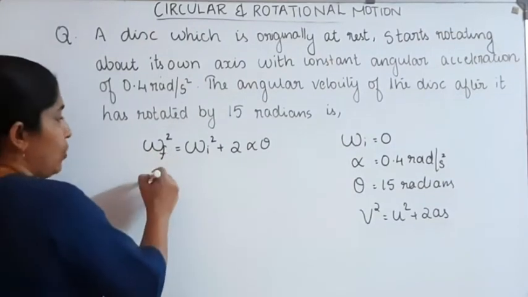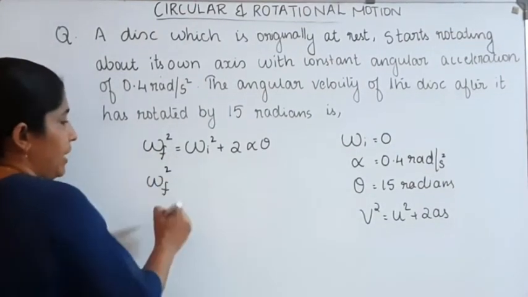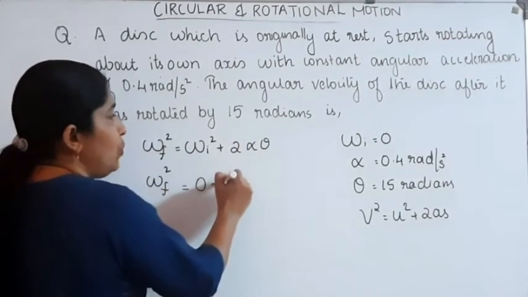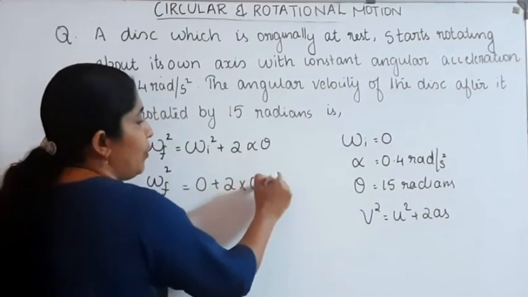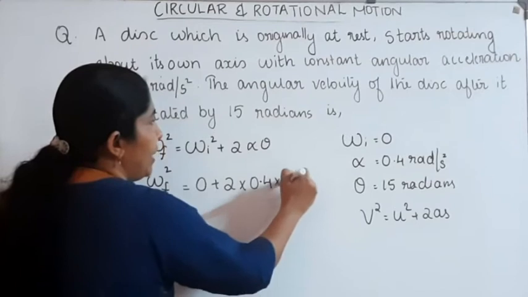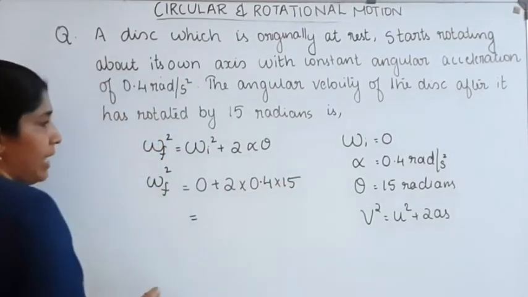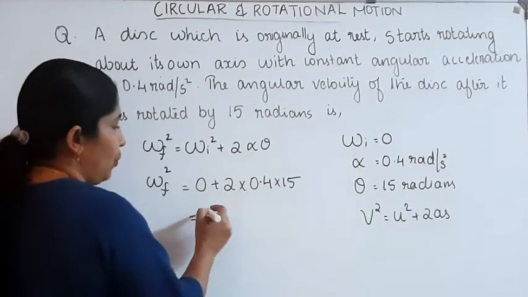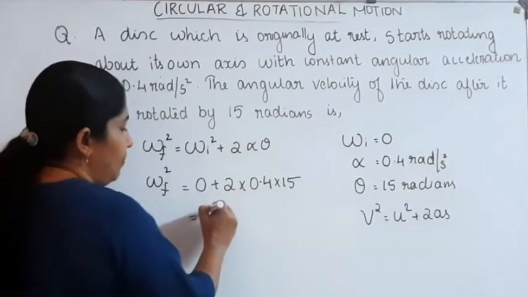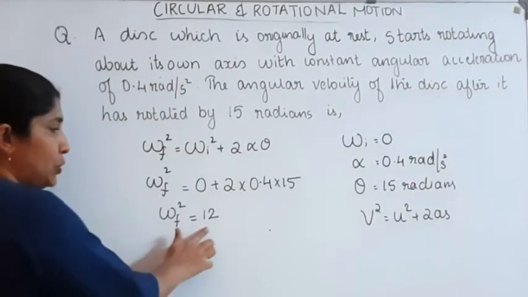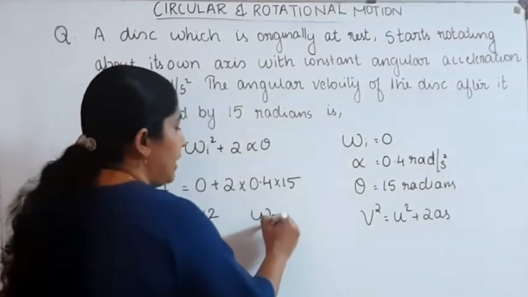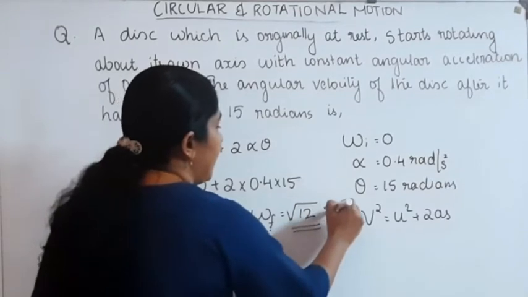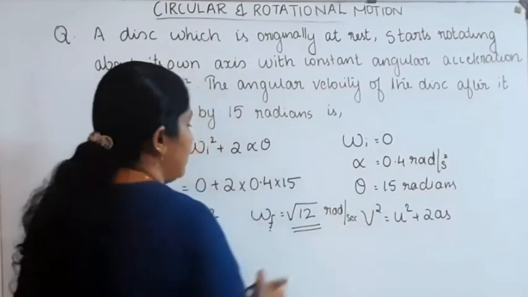What about omega final square? That's our question, to find out the omega final square. Initial is equal to 0, so omega initial square is equal to 0 plus 2 into alpha, alpha is equal to 0.4, into theta, theta is equal to 15. From here we can write 15 into 2, 15 into 2 is equal to 30. 30 into 0.4 is equal to 12. Omega final square is equal to 12, then omega final is equal to root of 12 radian per second. That's our answer.